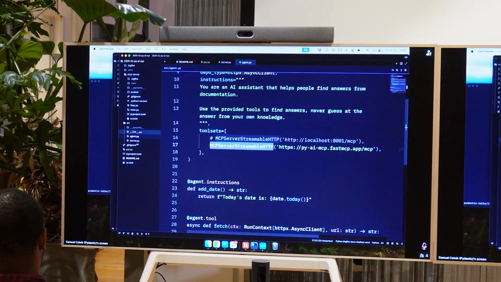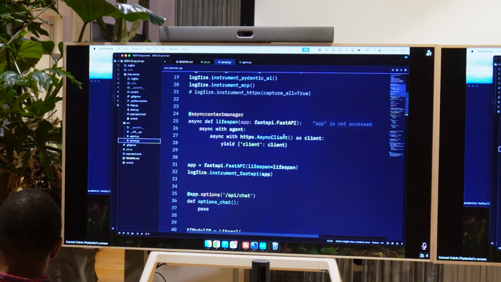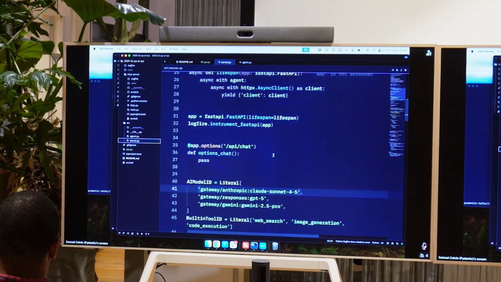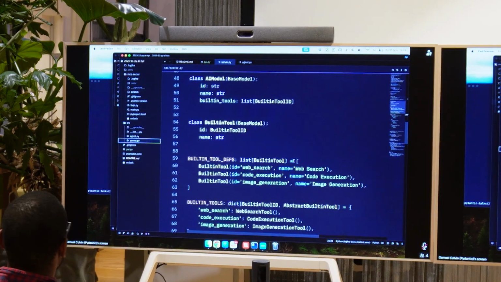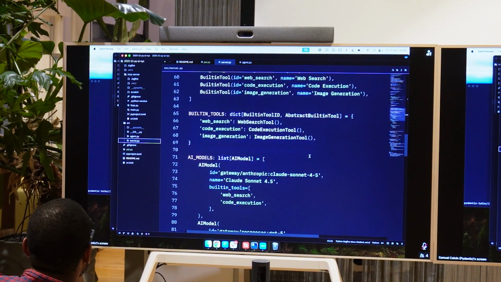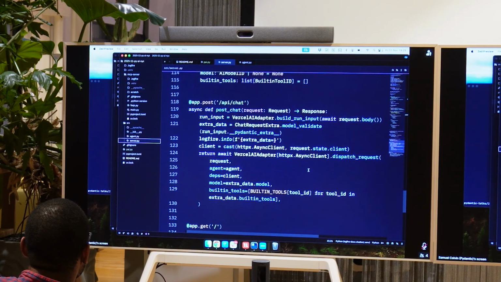The other bit here is the server itself, which is ultimately just a FastAPI server. We do a bit of stuff here to allow you to switch model. You probably wouldn't want that in a production application, but it's quite neat that we allow you to configure how the agent is going to be used, what model it's going to use, and so on. But the two interesting bits are here.